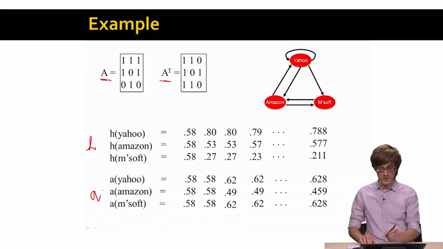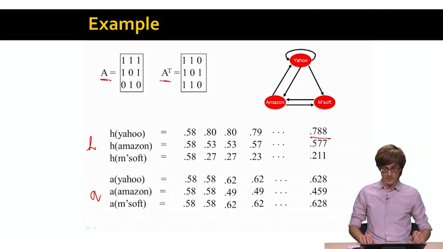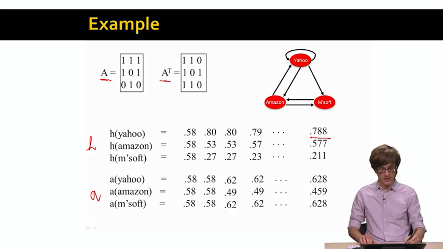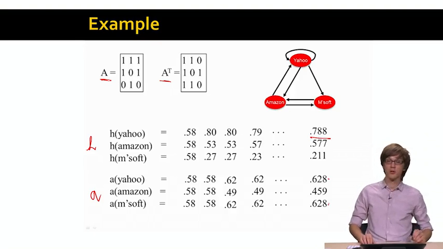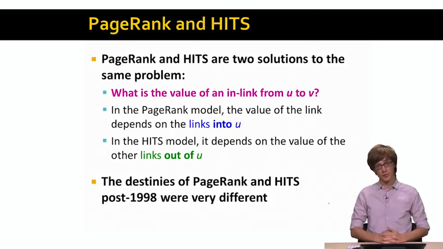For example, we would see that in our case Yahoo is a very good hub, but Yahoo and Microsoft are really good authorities. So this is just a different intuition and a different way to compute importances of nodes in a graph, where now every node has a hub score and an authority score.